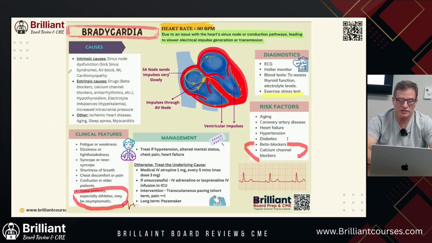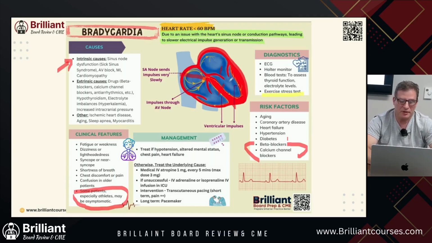The intrinsic cause is that, right here, the sinus node is coming down. You can have sinus node dysfunction. You can have things called sick sinus syndrome, okay, and you can have an AV block, and we'll talk about this. You can have an MI, and just think about the nerve conduction tissue as a living organism, and that tissue can be disrupted, and that tissue can have death, and it doesn't conduct as well as it did before this patient had an MI, just like the heart tissue itself has problems. Or you have cardiomyopathy.